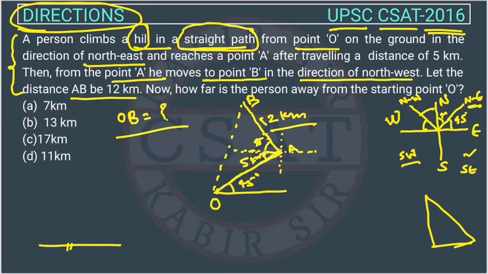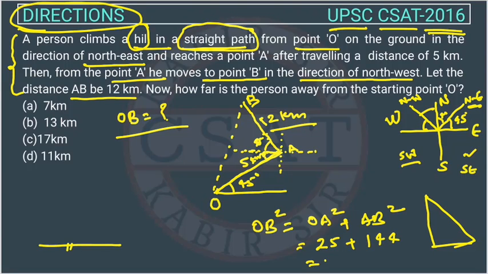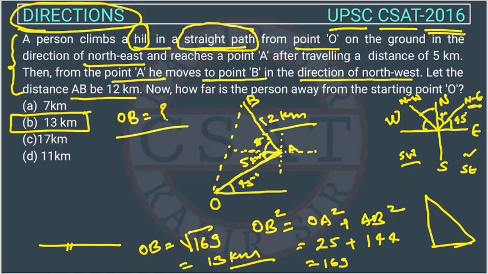According to the Pythagoras theorem, OB square equals OA square plus AB square. 5 square is 25, plus 12 square is 144, so the total is 169. So OB is the square root of 169, which is 13 kilometers. So the answer is option B. B is the correct answer.